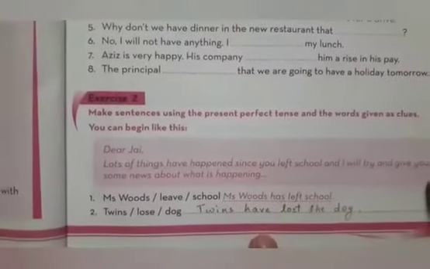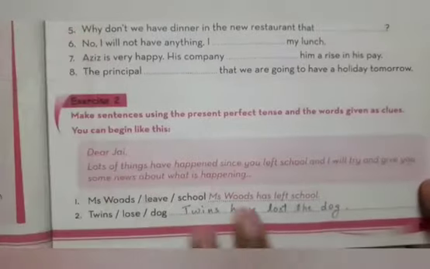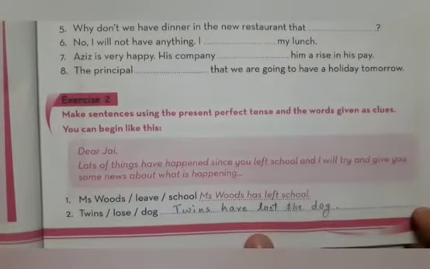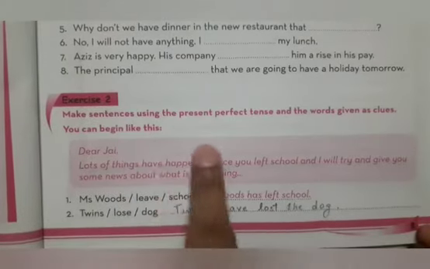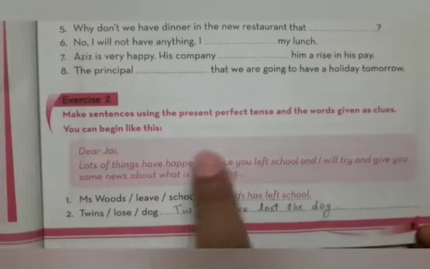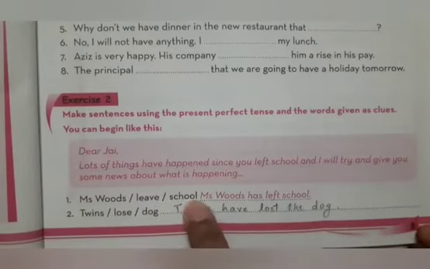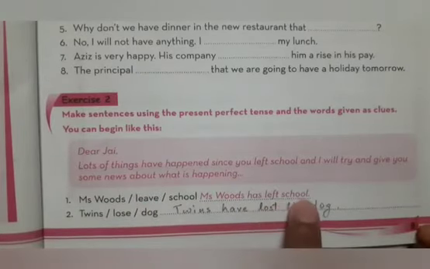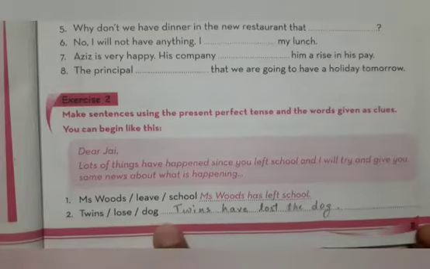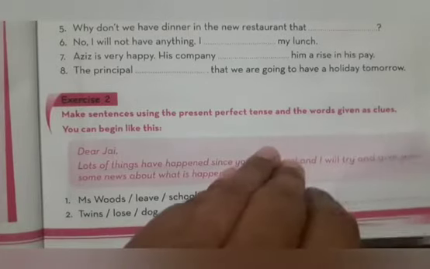Come to exercise number 2. We'll discuss this exercise. It says make sentences using present perfect tense and the words given as clues. You can begin like this, like he has already given you. Miss Woods leaves school. Miss Woods has left school. Twins lose dog. Twins have lost the dog.